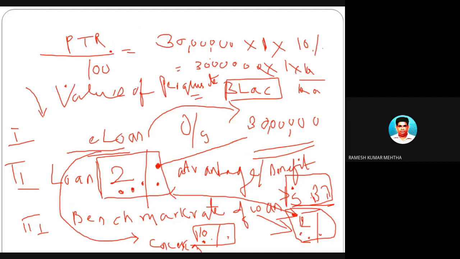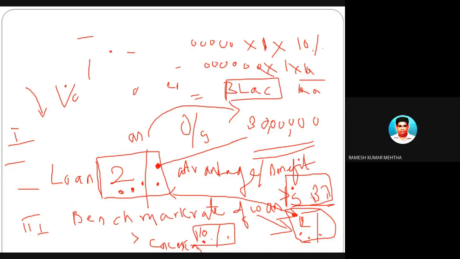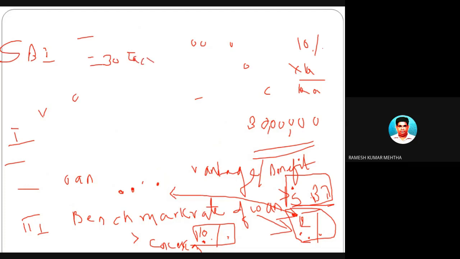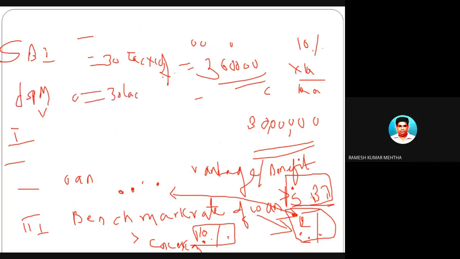So hope you have understood it. Now I will give you another method of finding out the solution. What is the SBI rate of charge? 30 lakhs into 12%, sorry, here it is 12%, is equal to 3,60,000. If he had to pay SBI interest on this loan, Mr. Ramesh Mehta would have paid 3,60,000. But what is he paying to JSPM because of the employer-employee relationship? 30 lakhs into only 2%, so this is 60,000 rupees.